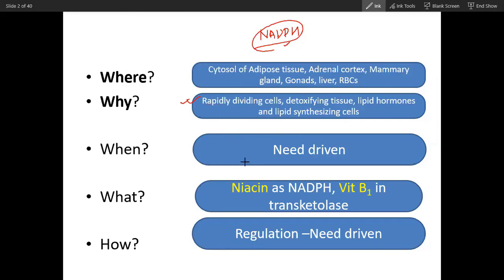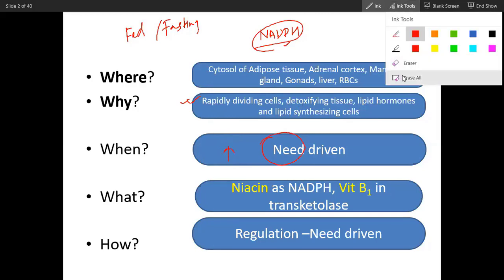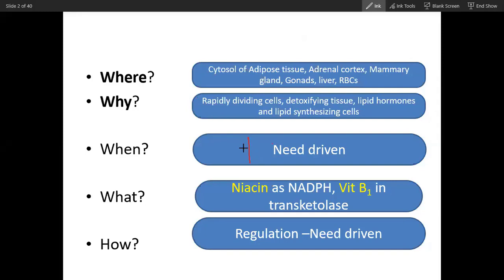When does it happen? Till now we have seen pathways classified into fed and fasting conditions, but this is a need-driven pathway. Whenever need is high, it is not related to fasting and fed condition. If need is high, then the pathway will be high. If need is low, then there will be low activity of the pentose phosphate pathway, and that is why these tissues have high activity of the pathway.